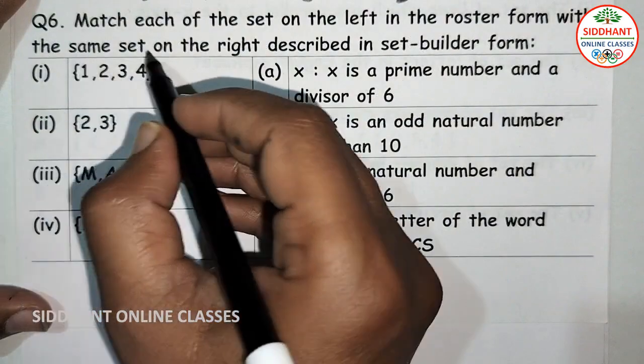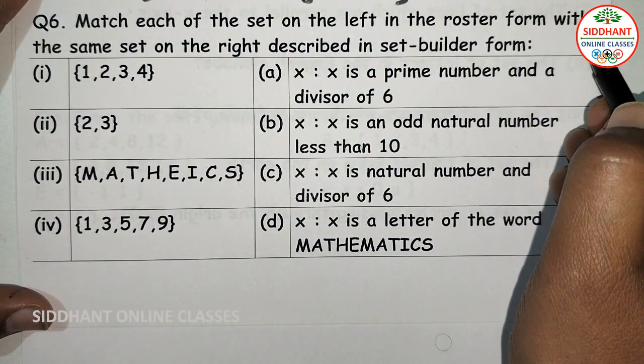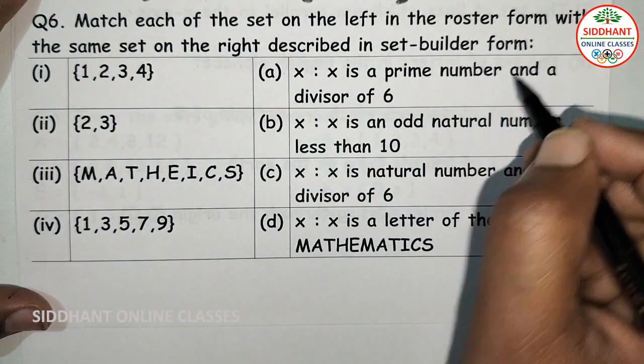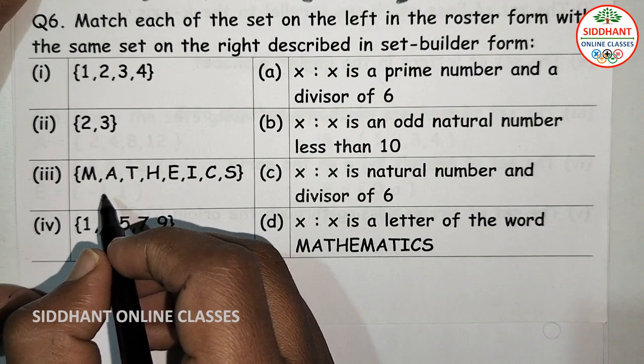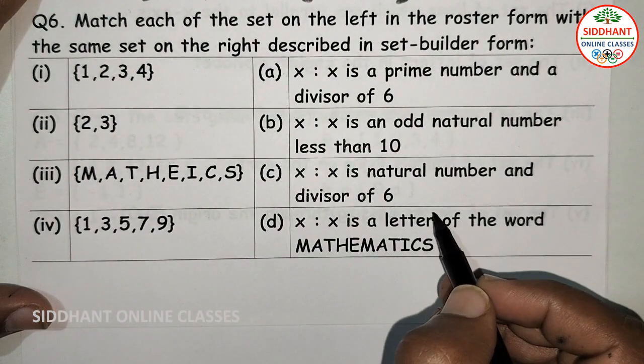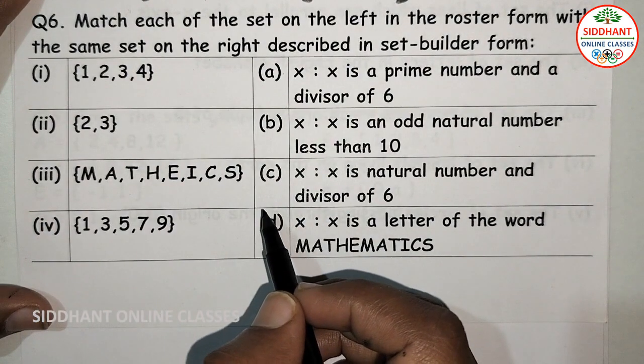Question number 6. Match each of the sets on the left in the roster form with the same set on the right described in set builder form. So on the left we are going to see the roster form, and on the right side we are going to see the set builder form. So here we are going to match these.